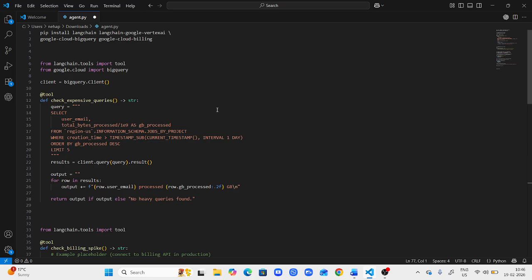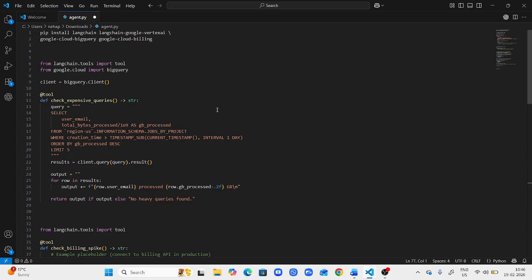So if your billing capacity is reaching whatever billing threshold you have, it will give the billing spike, and it will also suggest optimizations, like which query to use and what solutions we have, right? For that I have built some agents. I'll explain the steps also, and this is basically production-style work.